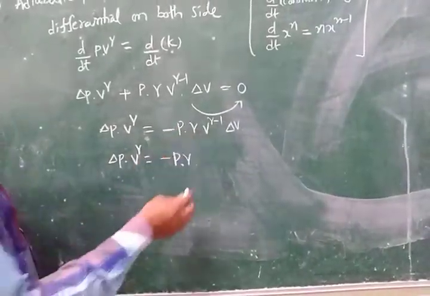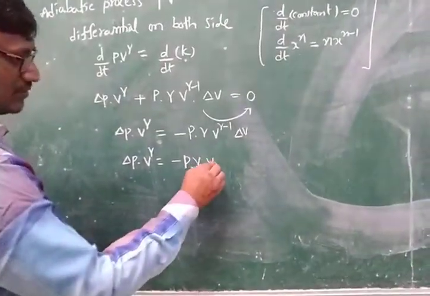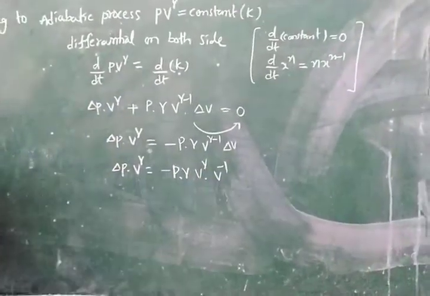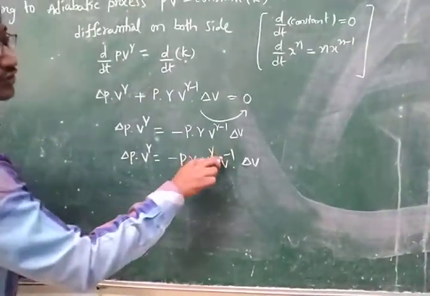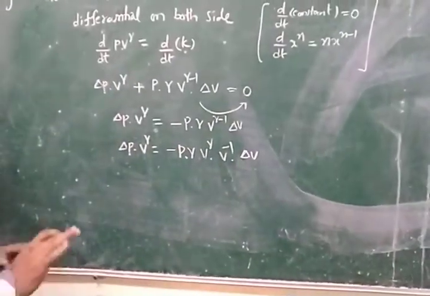This can be divided. The base will be the same, so the powers should be added. The base is v: v to the power of gamma into v to the power of minus 1 into delta v. Again the base is the same, so the powers are added. The power is gamma minus 1, which is the same as before, there is no change.